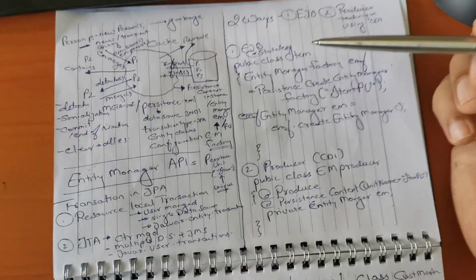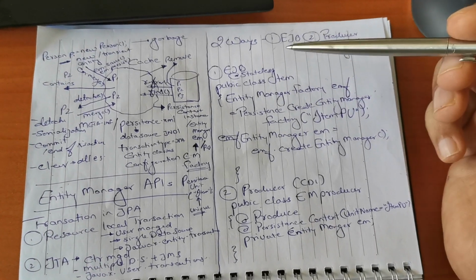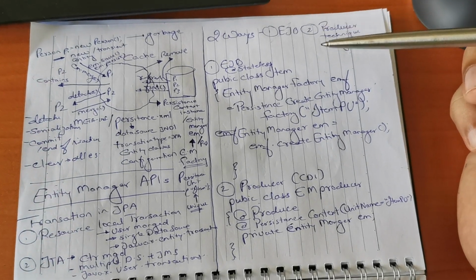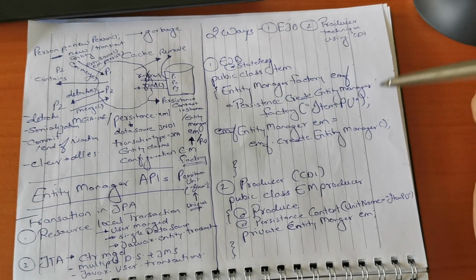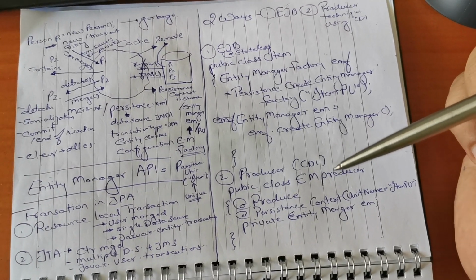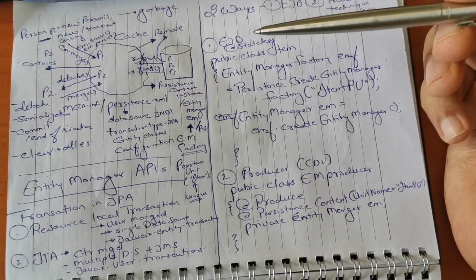Let's see exactly how it happens in Java, how to write code for it. There are two ways. One is writing an EJB for it, or second, we can have a producer technique using CDI. It means we can inject that particular persistence or entity manager in our code. Let's see how. The first thing is creating an EJB.